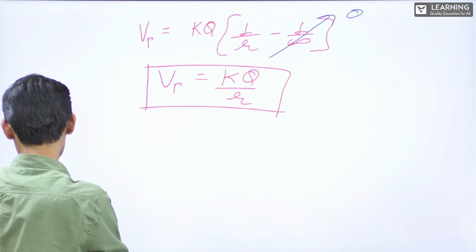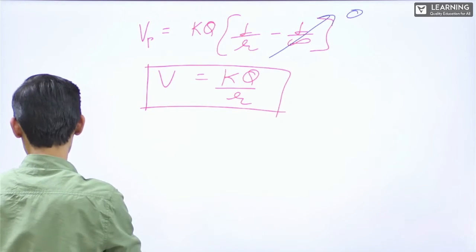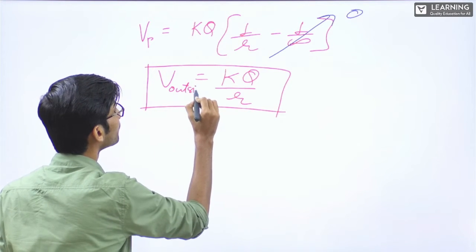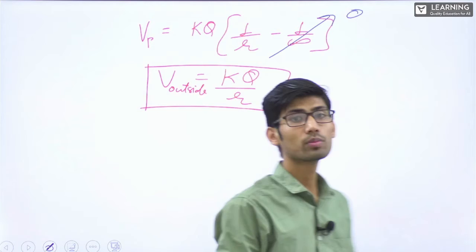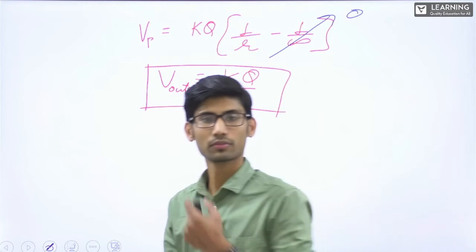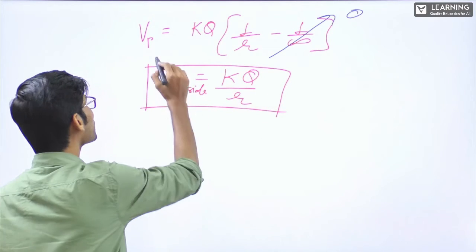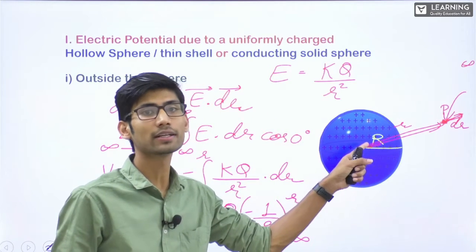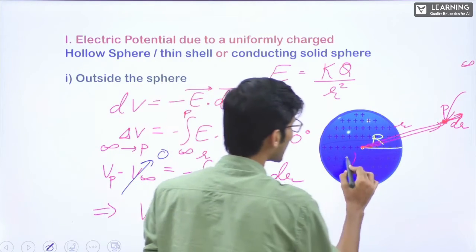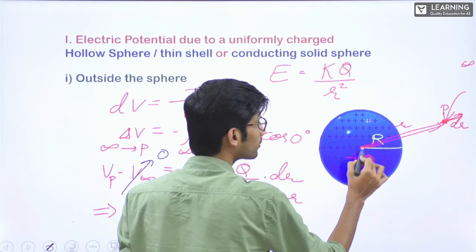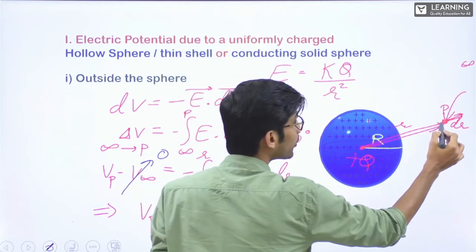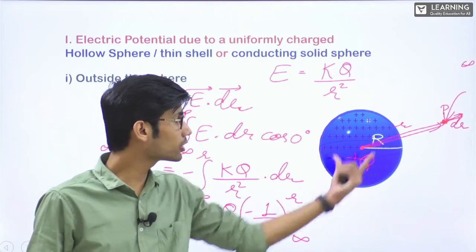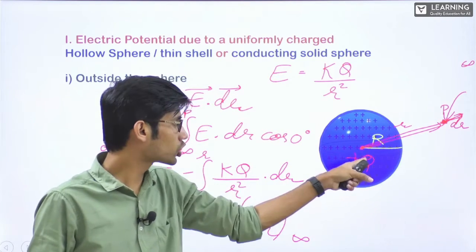This V outside the sphere is kq by r. Always remember, here it seems the entire charge is concentrated at the center, because if a plus q charge is kept here, if I want to find electric potential at this point due to this plus q, will I not write kq by r? Yes, kq by small r.